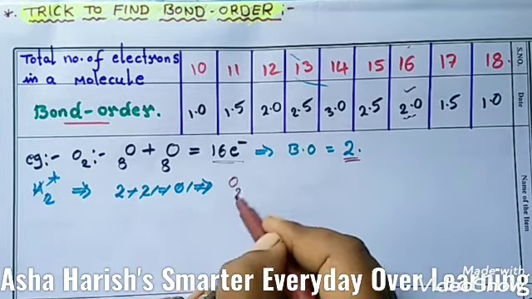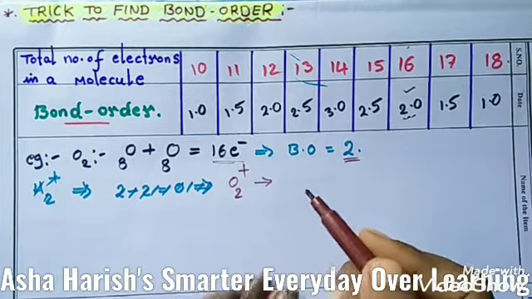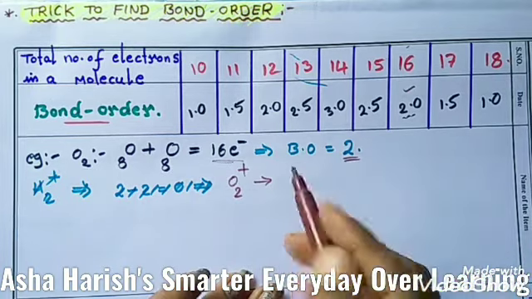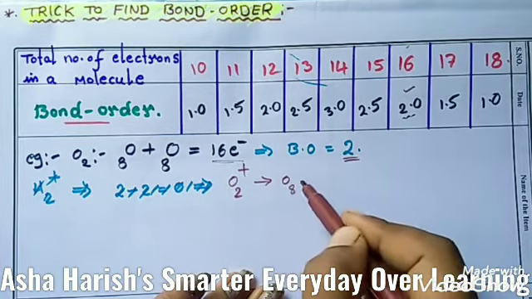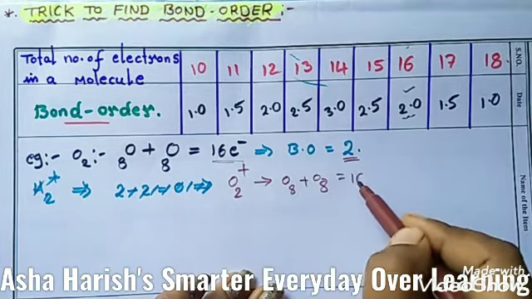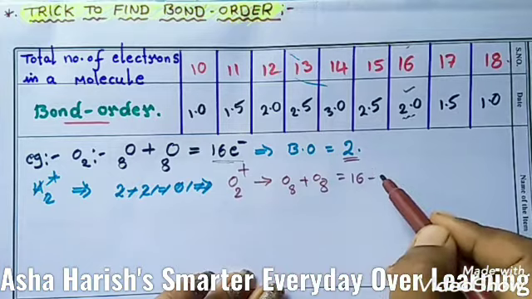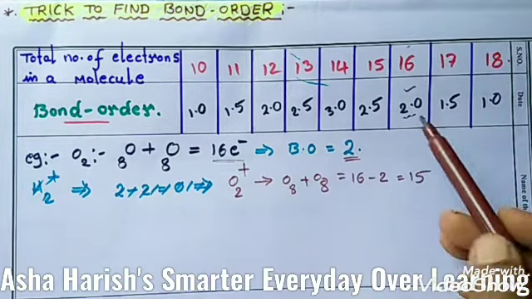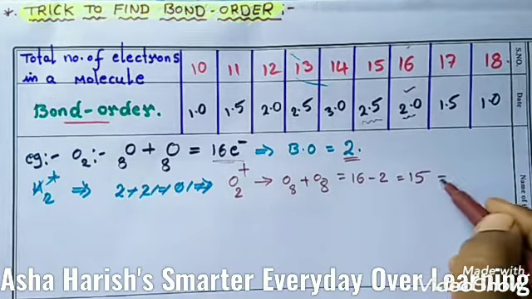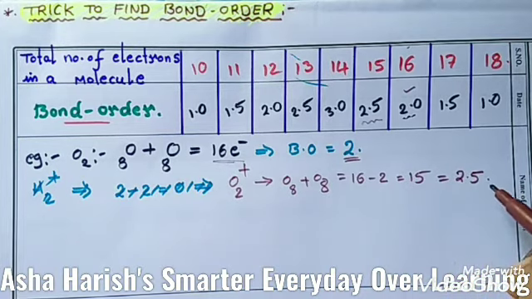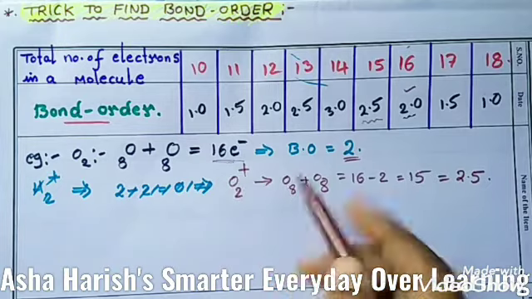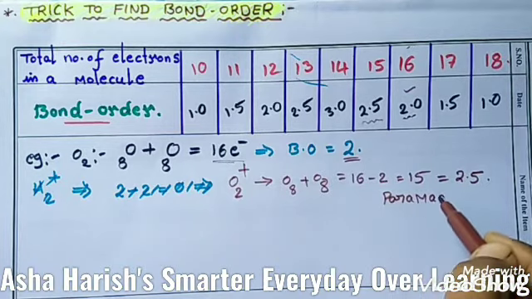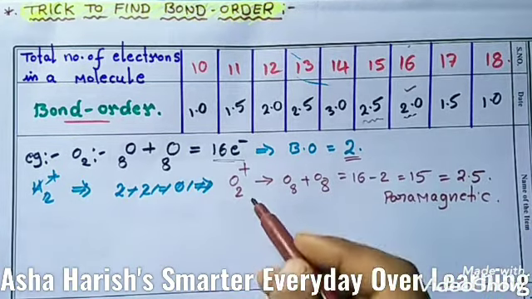Let's take the ion O2 plus. Okay students, we need to calculate the bond order. First of all, we need to calculate the total number of electrons for this ion. As usual, two oxygen atoms, that is 16 electrons. Here plus 1 is there, so you need to remove 1 electron from that. So the number is 15. So 15 means the answer is 2.5. The bond order is 2.5. Okay, now the O2 plus ion is more stable. The magnetic character is paramagnetic in nature, this O2 plus ion.